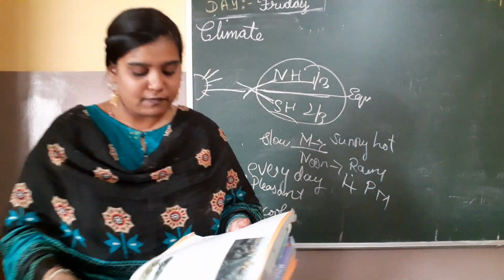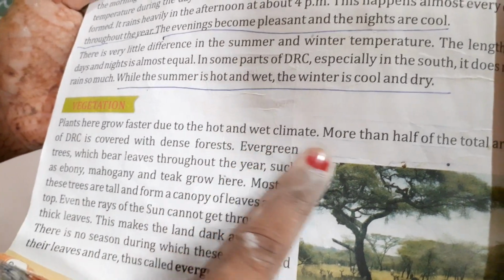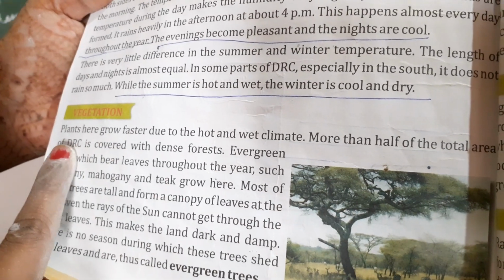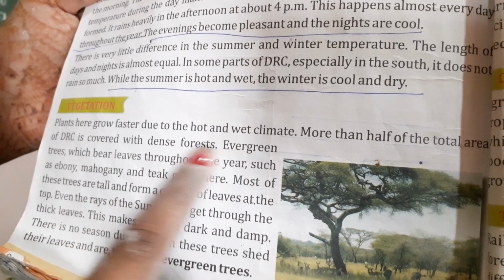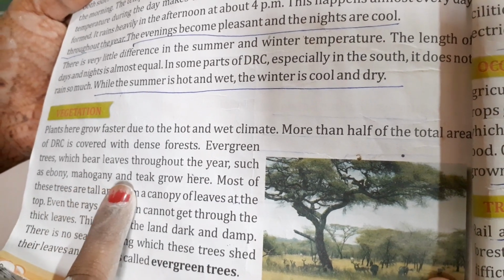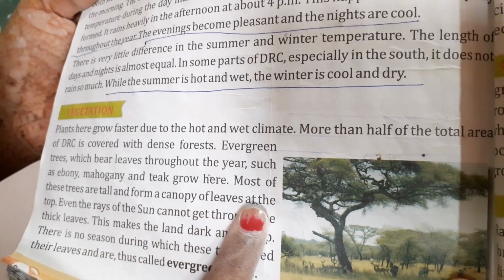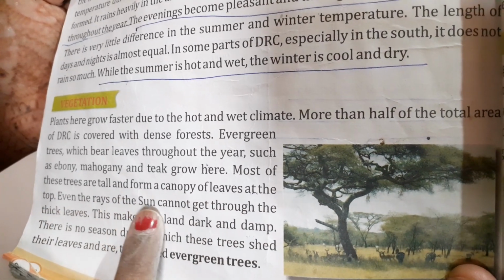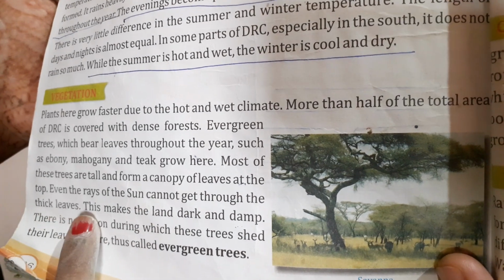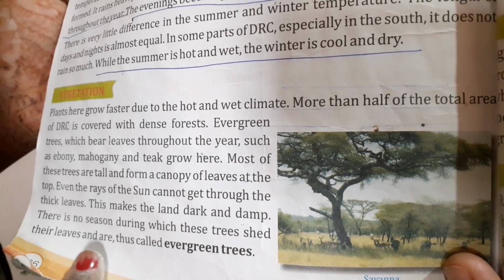Okay, next we'll come to vegetation. Plants here grow faster due to the hot and wet climate. More than half of the total area of DRC is covered with dense forest. Evergreen trees which bear leaves throughout the year, such as ebony, mahogany and teak, grow here. Most of these trees are tall and form a canopy of leaves at the top. Even the rays of the sun cannot get through the thick leaves. This makes the land dark and damp. There is no season during which these trees shed their leaves, and thus they are called evergreen trees.